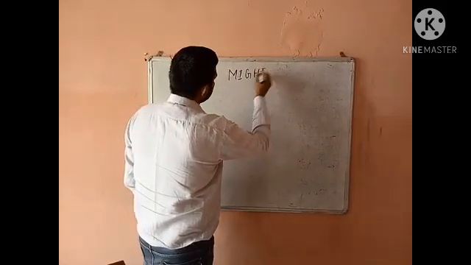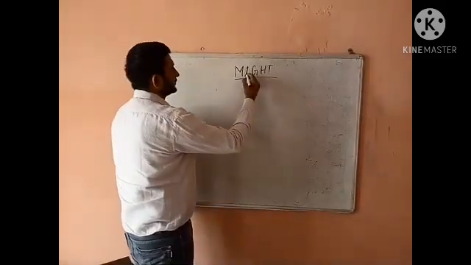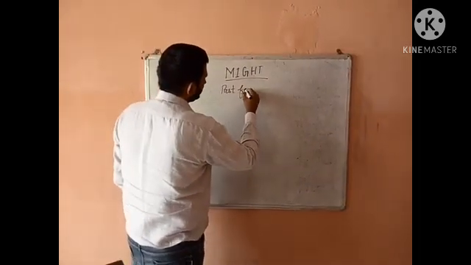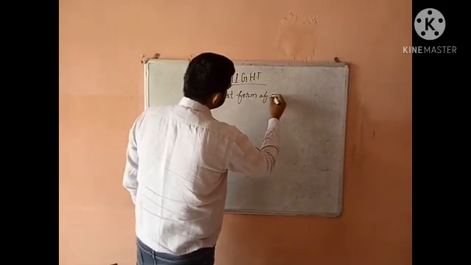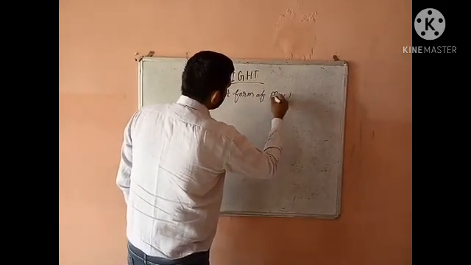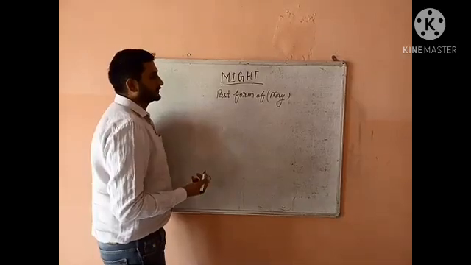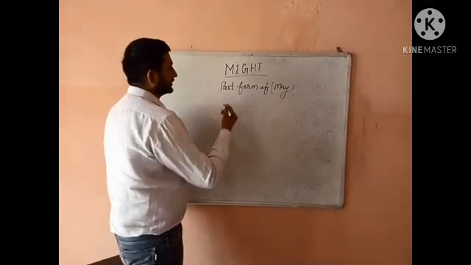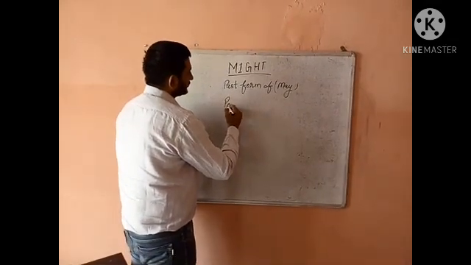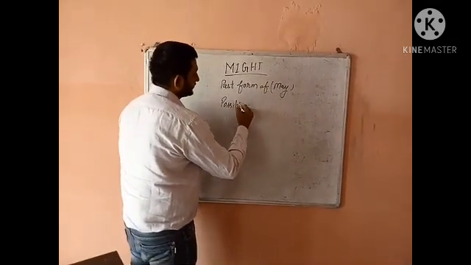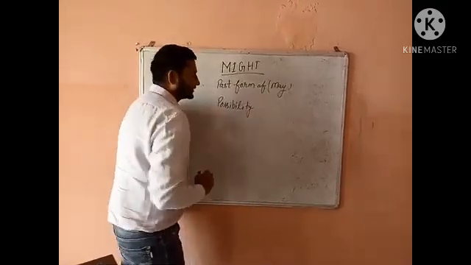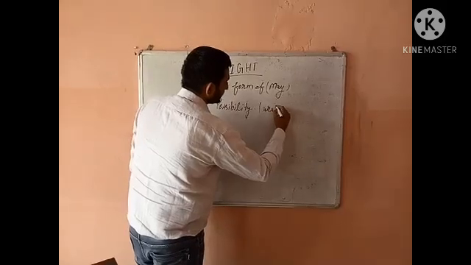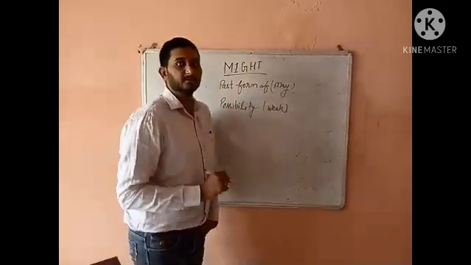So next is might. It is the past form of may. In a sentence where you have to use may in the past form, in that case we are going to use might there. Again, this talks about the possibility of something likely to happen or not, but it would be a weak possibility.